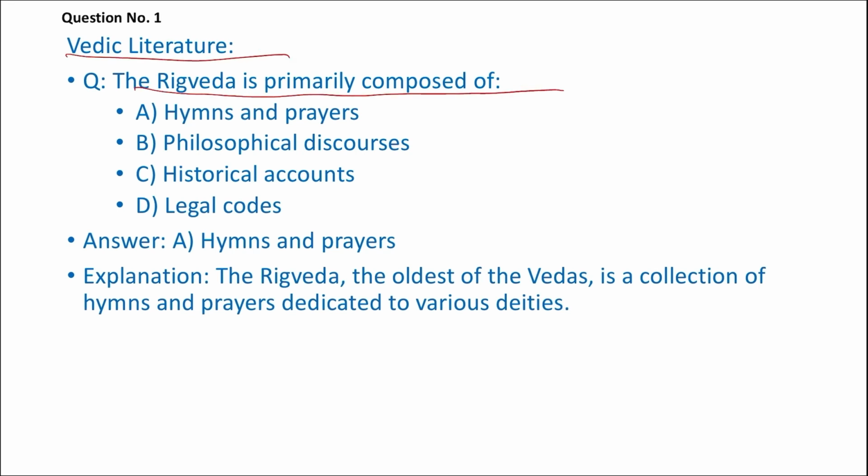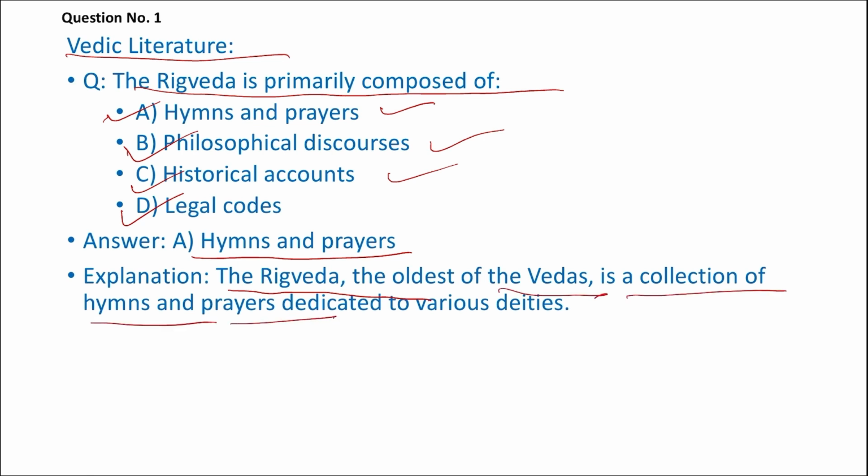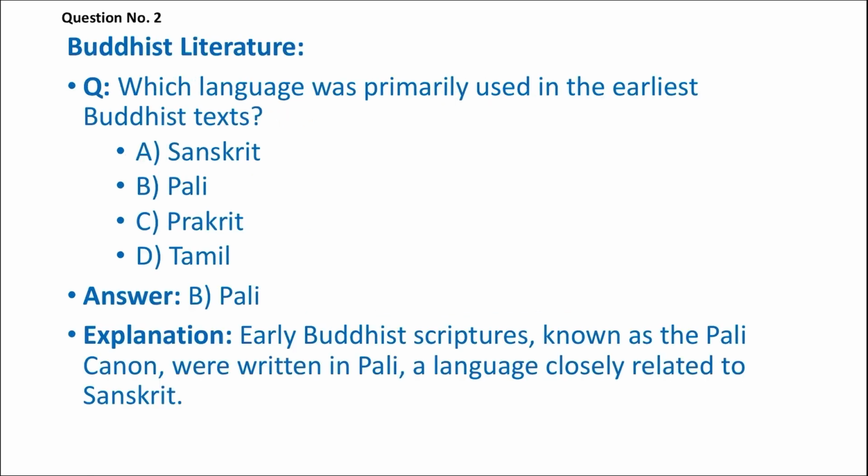The Rig Veda is primarily composed of what? Option A is hymns and prayer, B philosophical discourses, C historical accounts, D legal codes. In fact, A is the right answer, that is hymns and prayers, because the Rig Veda, the oldest of the Vedas, is a collection of hymns and prayers dedicated to various deities. So option A is the right answer.